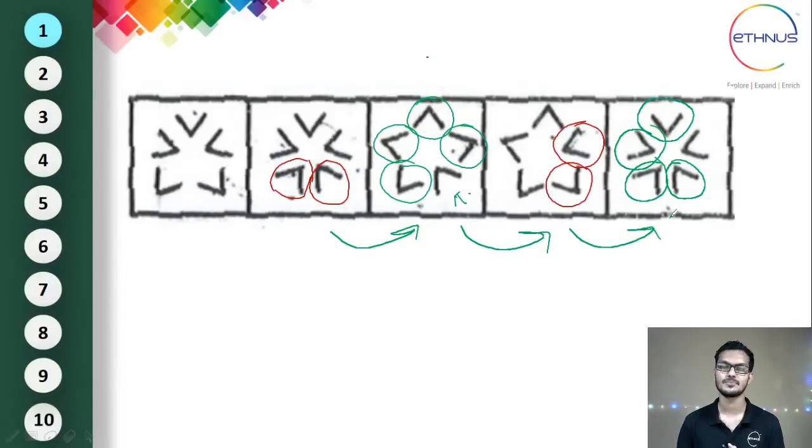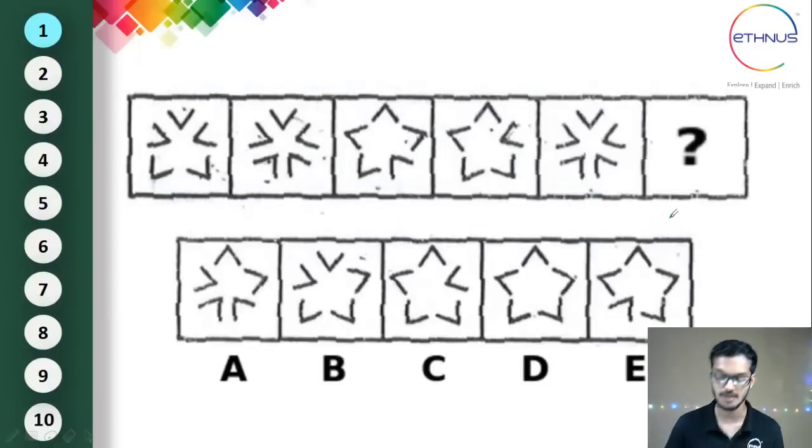Yes, so this is the answer. Most of them have mentioned that it is 2. Exactly, it is 2. Okay, so now if you observe among these 4 pictures, as you all know, 2 elements are changing, right? So here, these are the 2 things which are changing direction. In this one, these are the 2 things which are changing the direction.